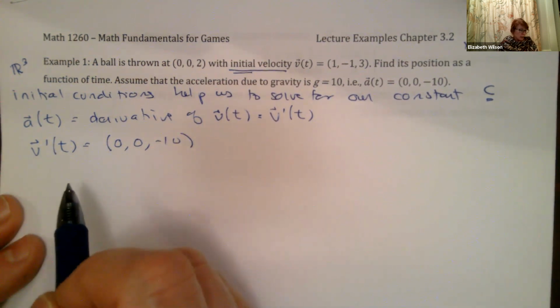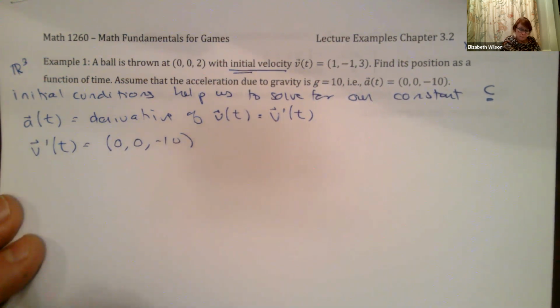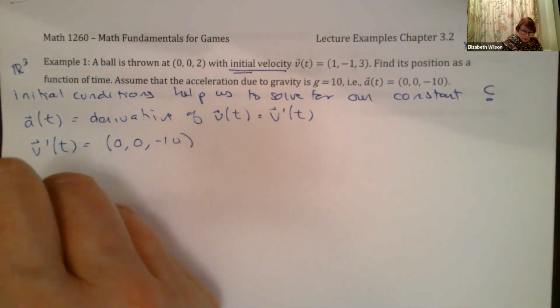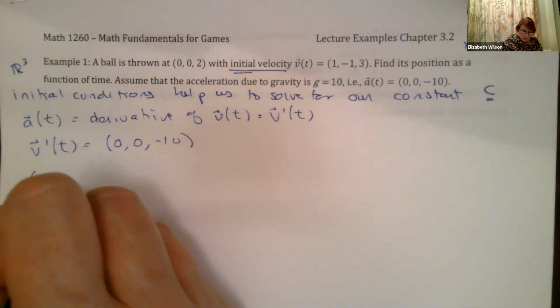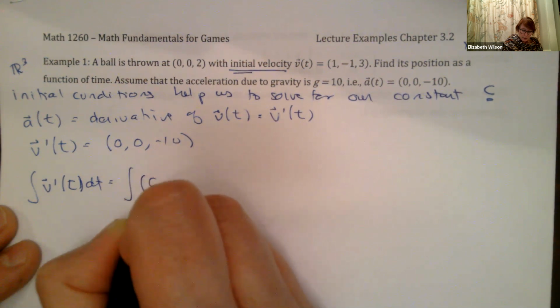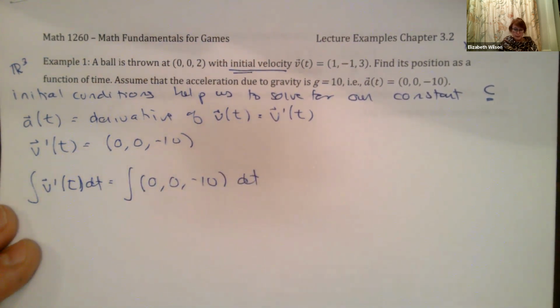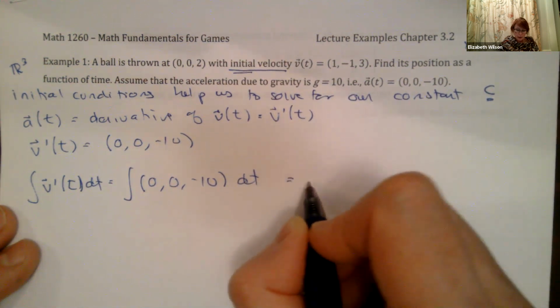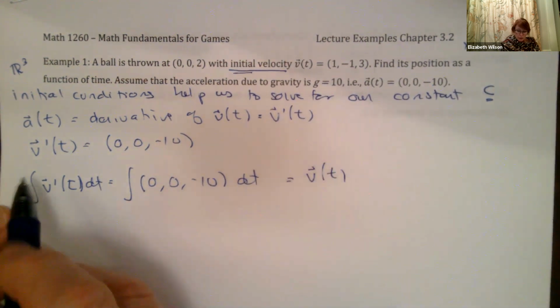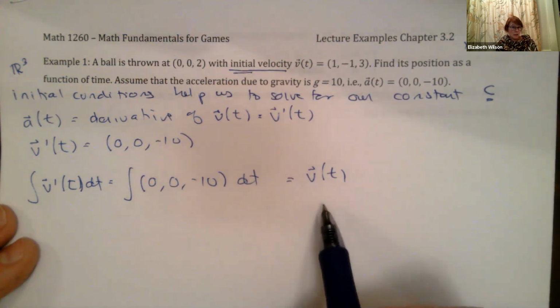So now, to actually get the velocity, I can take the integral with respect to t of both sides, (0, 0, -10) dt. And that's going to give me my velocity, because this is the derivative of velocity. So if I take the integral, the antiderivative, I'll get my velocity.